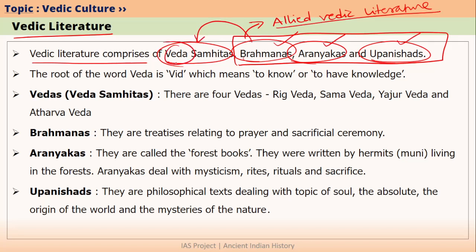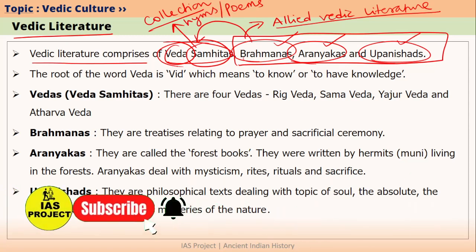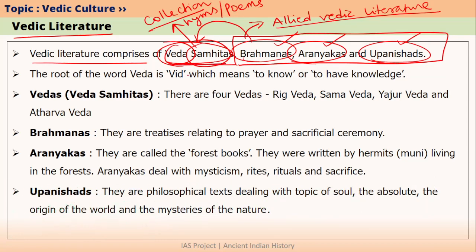We know about Veda. What exactly is Samhita? Samhita simply means collection. Collection of what? Collection of hymns, or let's say poems. So the collection of Vedic hymns is simply called as Veda Samhita. So we have Rig Veda Samhita, Sama Veda Samhita, Yajur Veda Samhita and Atharva Veda Samhita. These are basically the four Veda Samhitas that we have. And for every Veda Samhita, there are attached Brahmanas and attached Aranyakas and Upanishads. This is the meaning of allied Vedic literature.